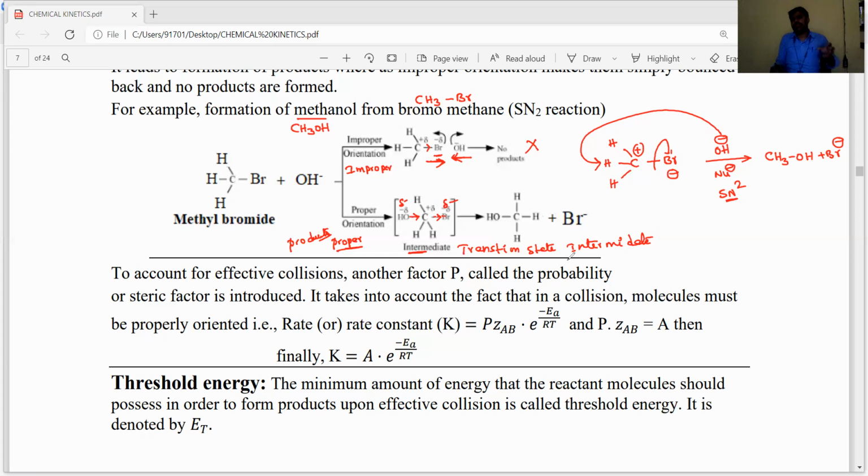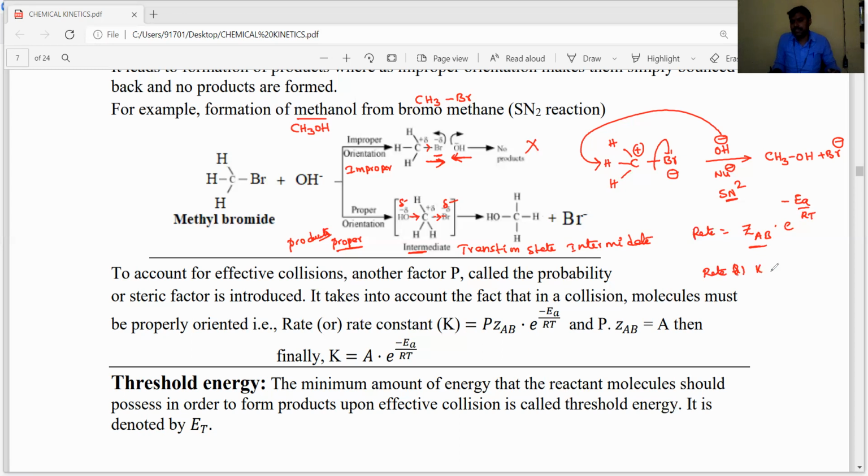Okay, dear students. Based on this proper orientation, Arrhenius first proposed a rate equation, that is, the rate is equal to ZAB into e to the power of minus EA by RT, where ZAB is nothing but the collision frequency. After considering the proper orientation, this equation becomes the rate constant.